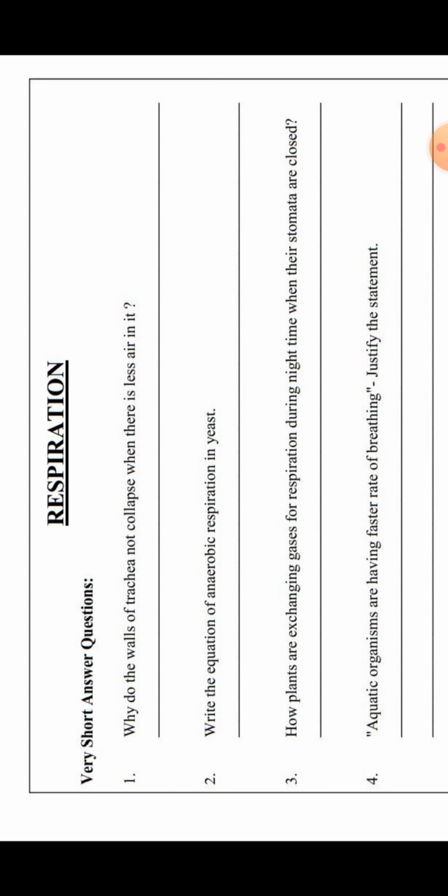Why do walls of trachea not collapse when there is less air in it? So the walls of trachea do not collapse because they contain a ring of cartilage. उनमें cartilage की rings present होती हैं पूरे आपके trachea में. That's why it does not collapse even if less air is present. Now moving to the next question, write the equation of anaerobic respiration in yeast.